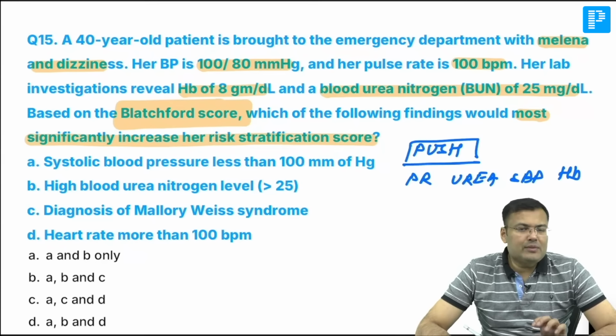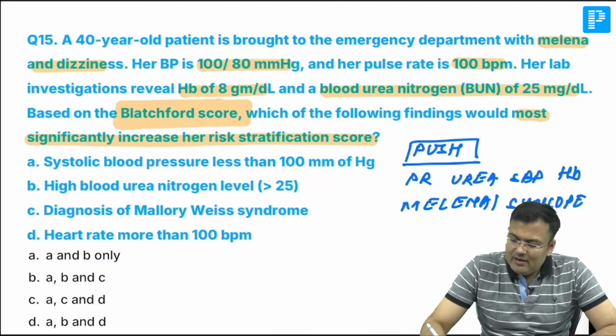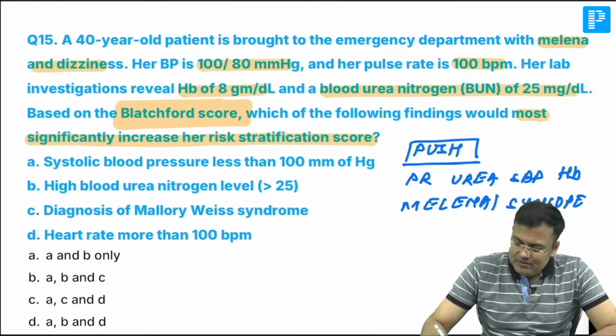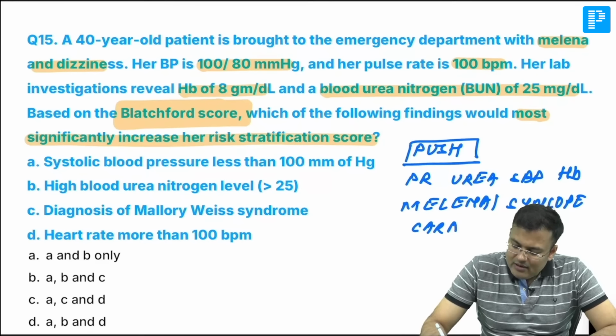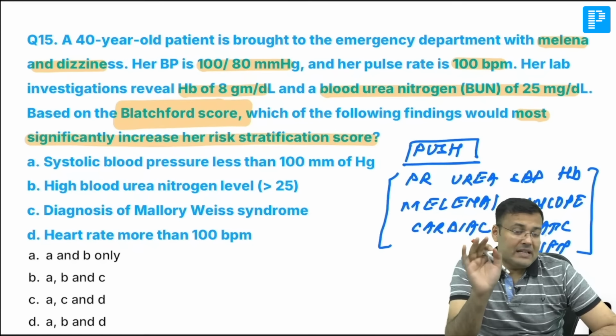So it is PUSH, melena, syncope, cardiac or hepatic dysfunction. These are the components of Blatchford score.